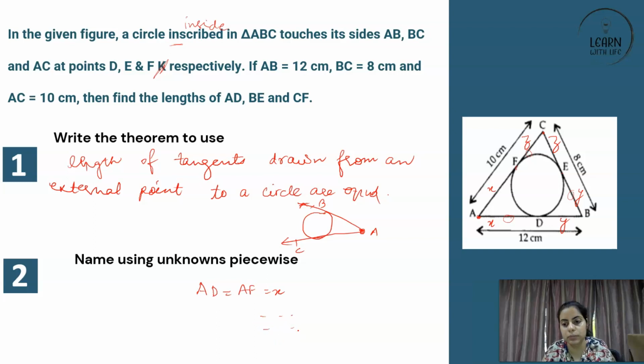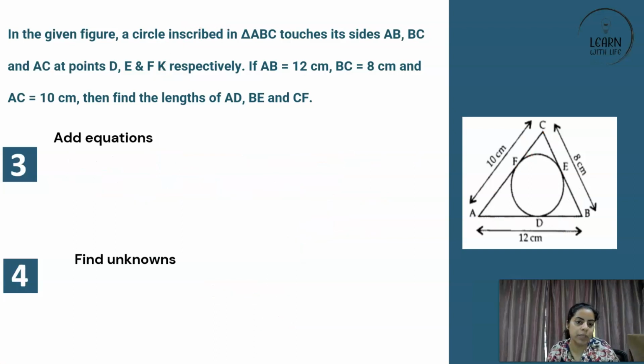I'm waiting. Write it on your own. What will you write? BD is equal to BE, and CF is equal to CE. Let's wait for you to write. Very good. Everybody written? Let's move ahead. Now what to do? Now we already have this as X and X, this was your Z and Z, and this was your Y and Y.